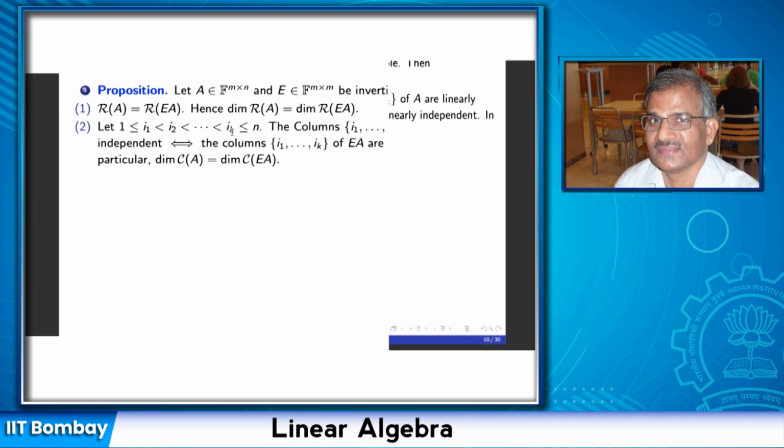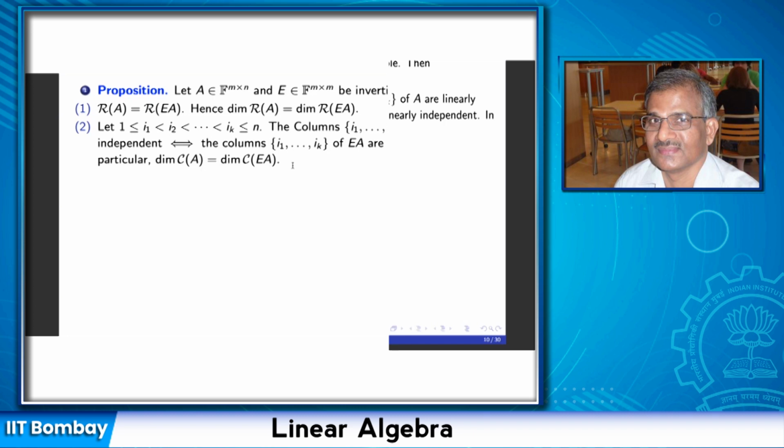The second part says that suppose I fix indices i1 less than i2 less than ik, between 1 and n. The columns i1, i2, ik of A are linearly independent if and only if the same columns of E times A are also linearly independent. Okay, so in particular, the column space of A and the column space of E times A have equal dimension.